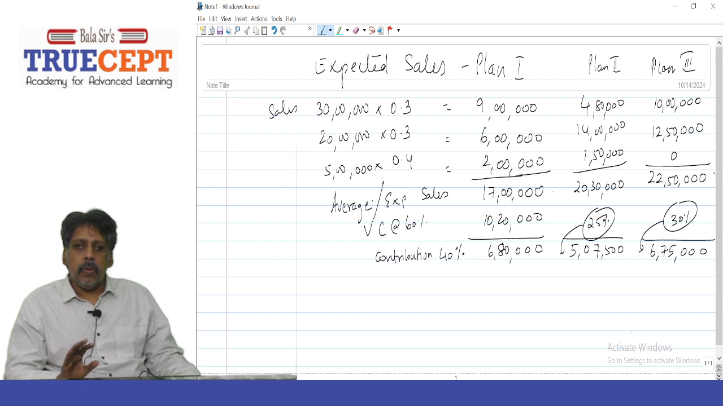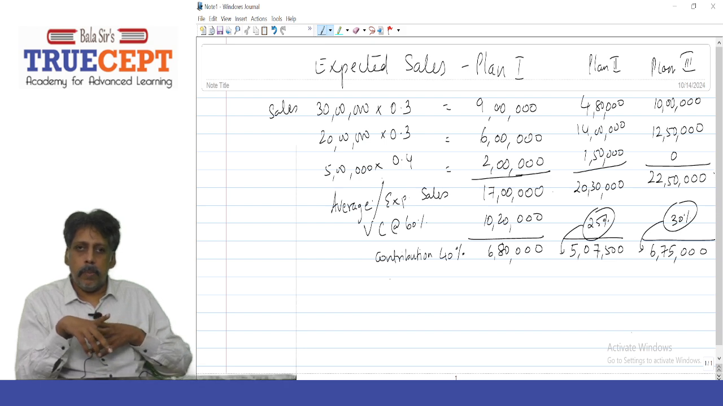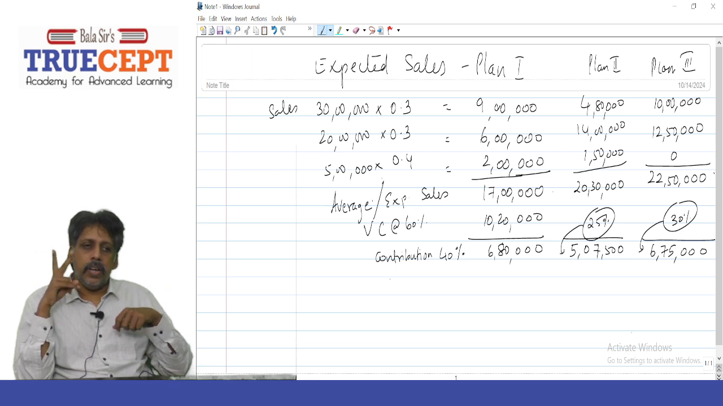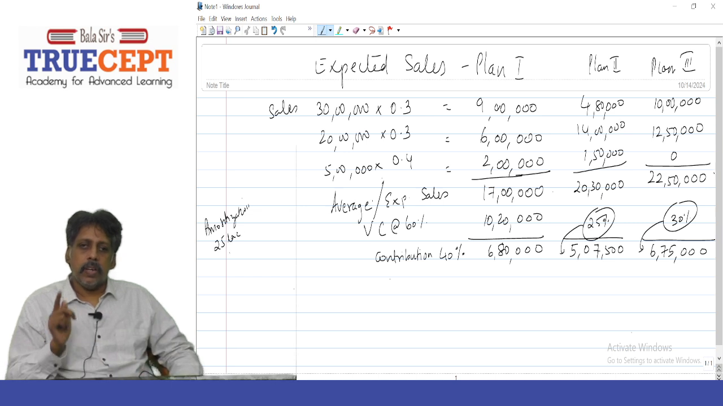Then let me calculate the amortization expense. For plan 1, you want to spend 25 lakh on social media marketing at time 0. And they say very clearly it can be amortized over 8 years on a straight line basis. Now what are you going to do? Divide 25 lakh by 8 years, which is equal to rupees 3,12,500. That is the amortization for plan 1.